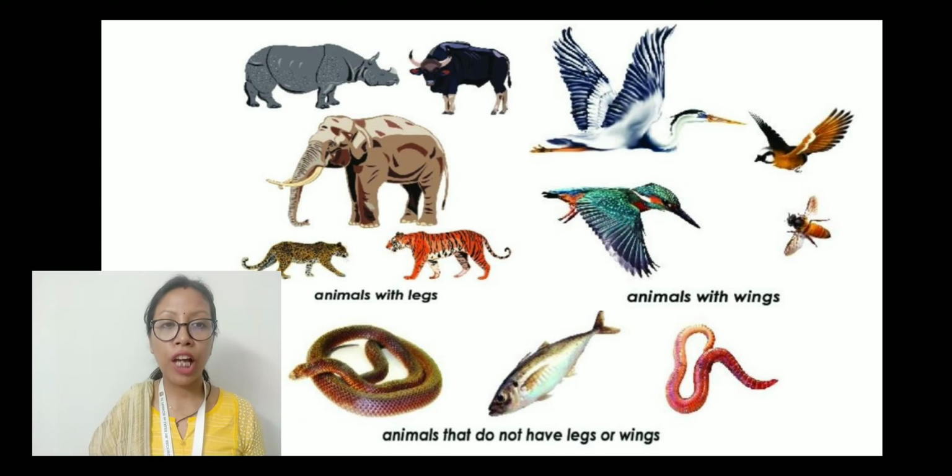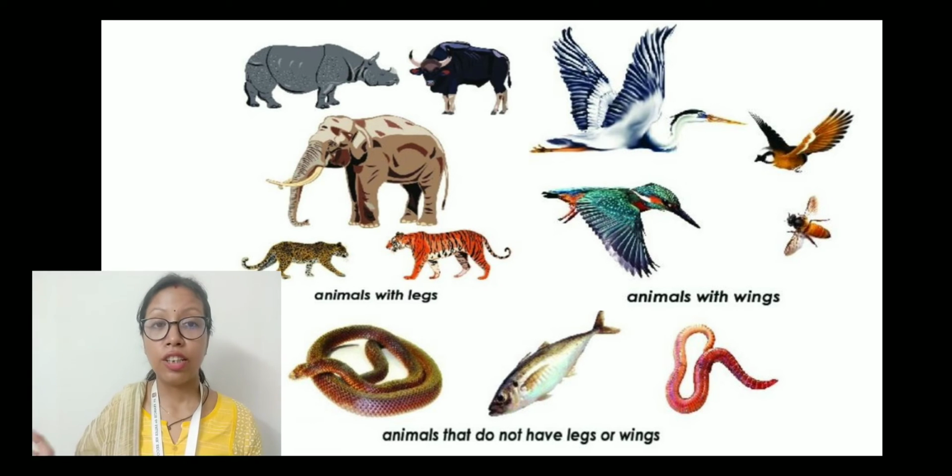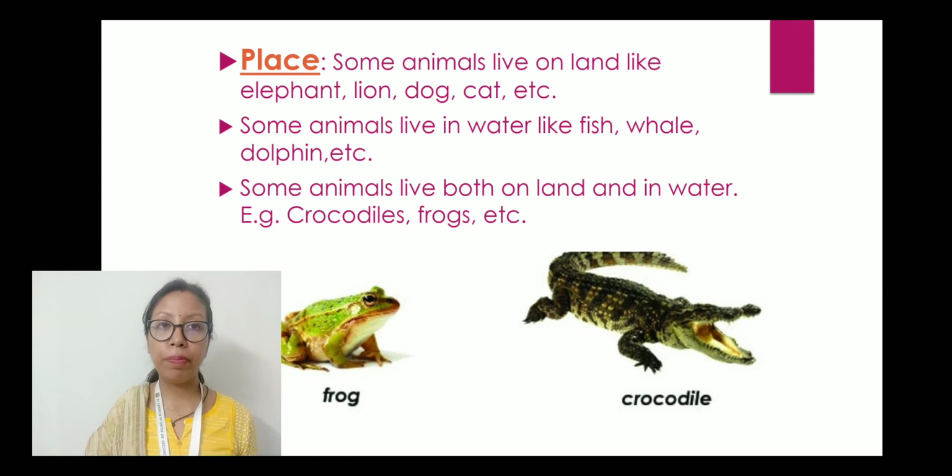Then below we have the snake, fish and worm, and these animals do not have legs. Snake and worm crawl with their body, and the fish have fins, and by using their fins they swim in the water. So this is how these animals are different from each other. Next we have the place. Some animals live on land like elephant, lion, dog, cat, etc. Some animals live in water like fish, whale, dolphin, etc. And some animals live both on land and in water. For example, crocodiles, frogs, etc.